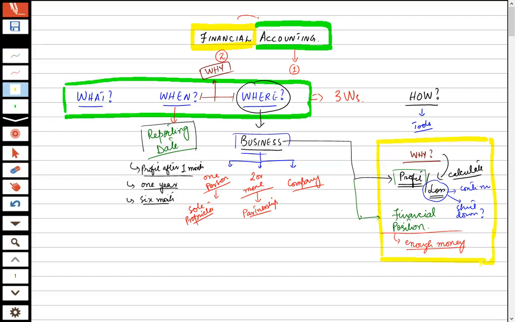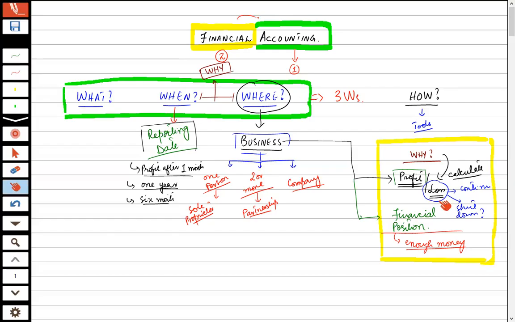Where is accounting done? It is done in businesses. Businesses can be of anything. That is, one person can do any business, two or more persons in a partnership business, and a company can do business. Any form of business has a common target of earning profits, and these profits can be determined through calculation and through the accounting procedure. Not only profits, accounting can also tell us the business losses.